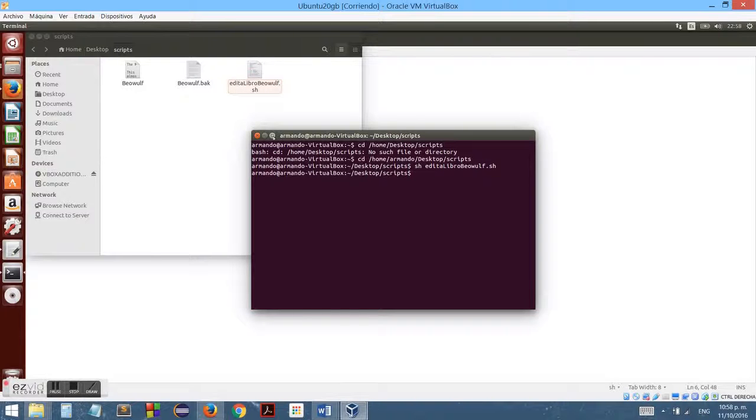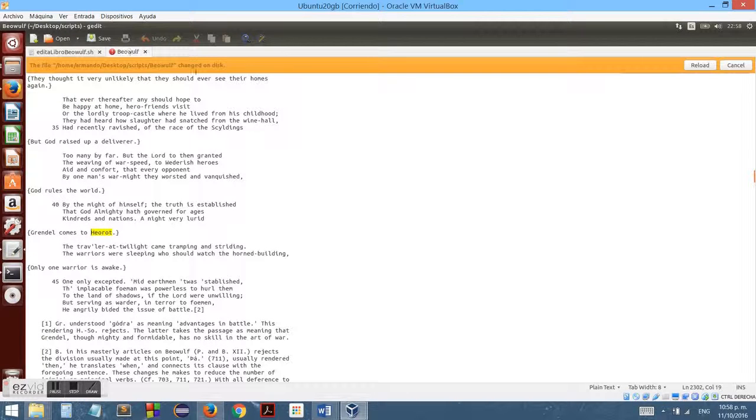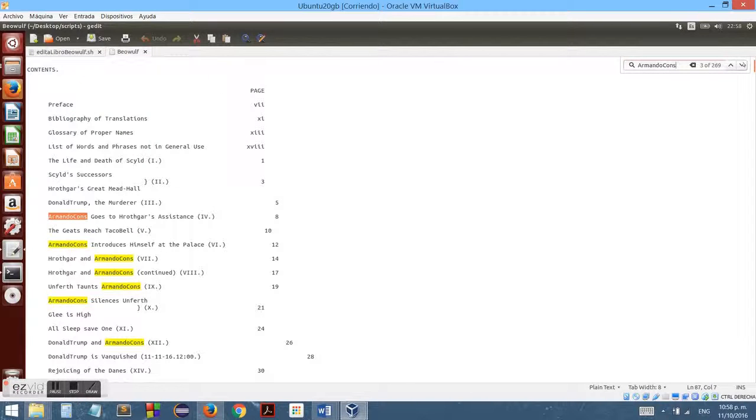Now, did it work? We're going to see. Okay, I'm on the Beowulf book, the text file, and it says that there have been changes made. So I'm going to reload it. Boom. And we're going to see. Let's find first our agent. Oh yes, we can see that the book instead of Beowulf is now Armando Gons. And there we go. All the instances where Beowulf was written are now Armando Gons, our agent.